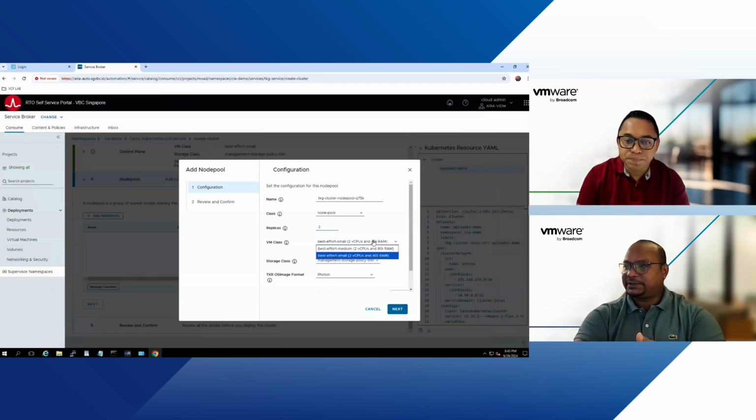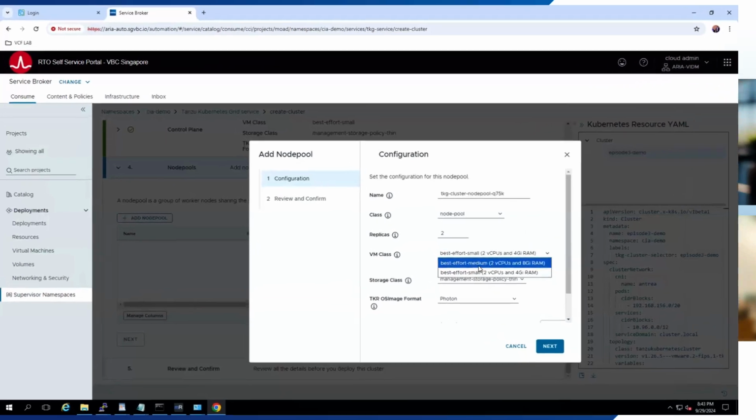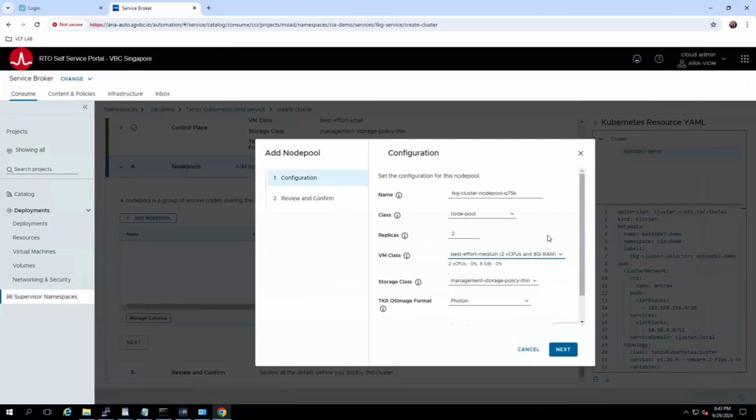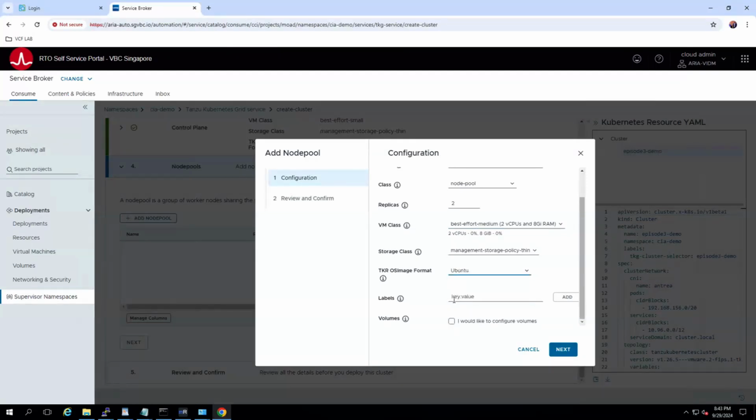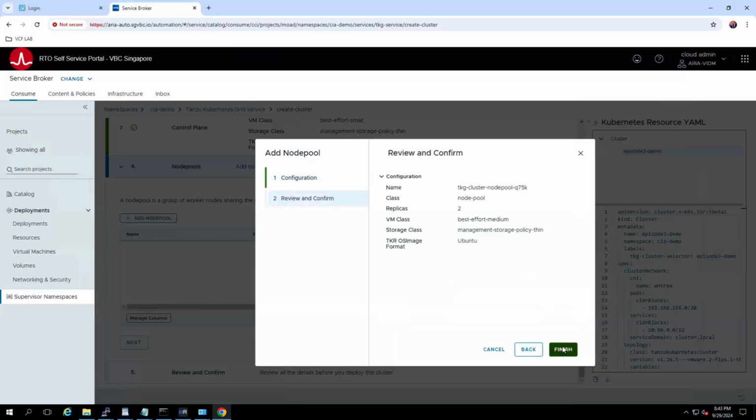Again, the t-shirt sizes for my worker nodes: how many CPUs and how much memory I need. So instead of small, I select medium here, because more load is going to be on the worker nodes to host the services, deployment pods, secrets and things like that. So I make it medium. I can select my storage class. Again, for the OS on the worker nodes, I need Ubuntu. And if I wish to define some labels that you usually define for your cluster nodes or worker nodes, you can define those. And say quick next and finish.